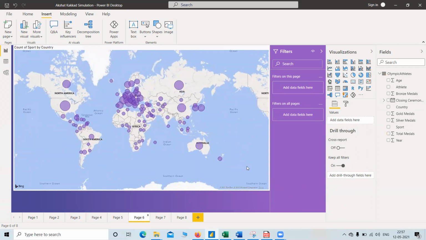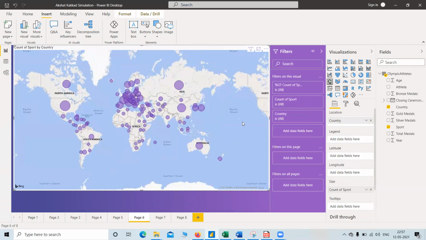Now the map. This is a world map. It is implemented from here. Size is count of sport. So we have seen that USA has the highest number of medals. So why? Because the sport count is 40. Sport count of 40 means USA participates in a total of 40 games in the Olympics. And for India, if we see, it is only 5. And for Sri Lanka, it is 1. For Australia, it is 24. For Russia, 35. For China, 31.